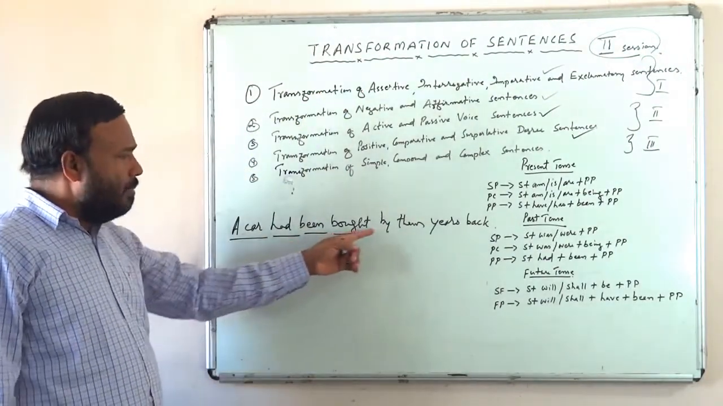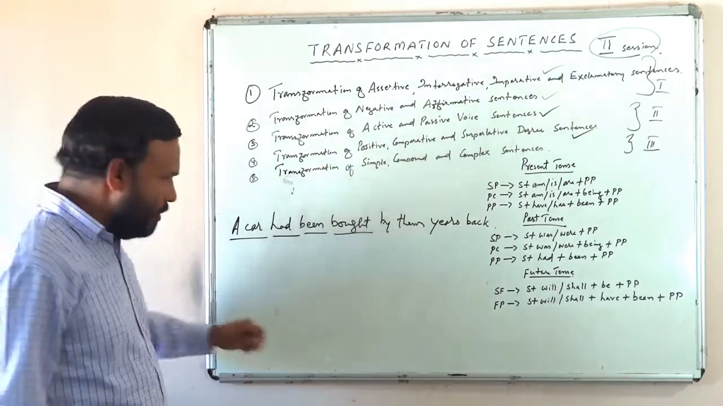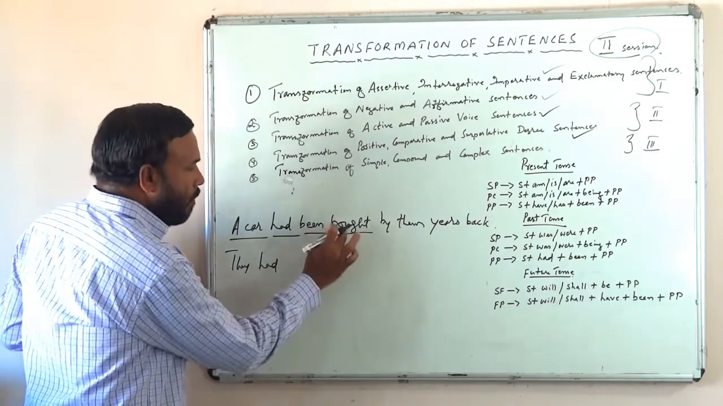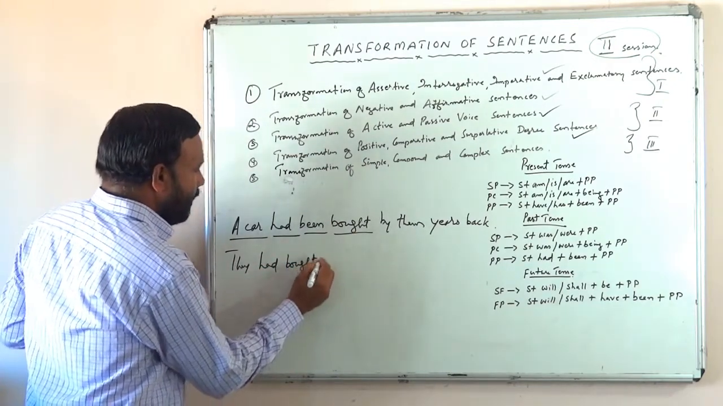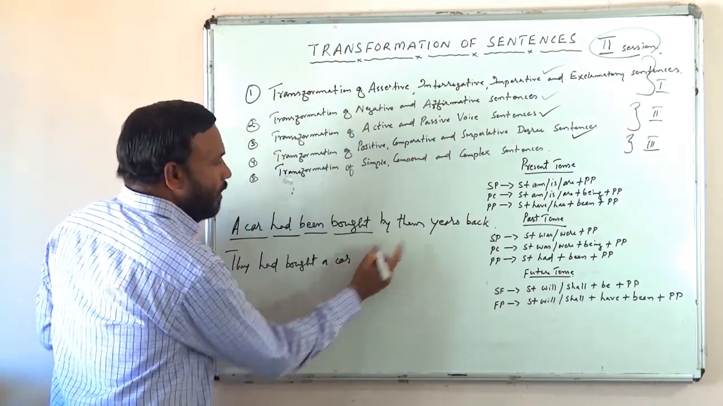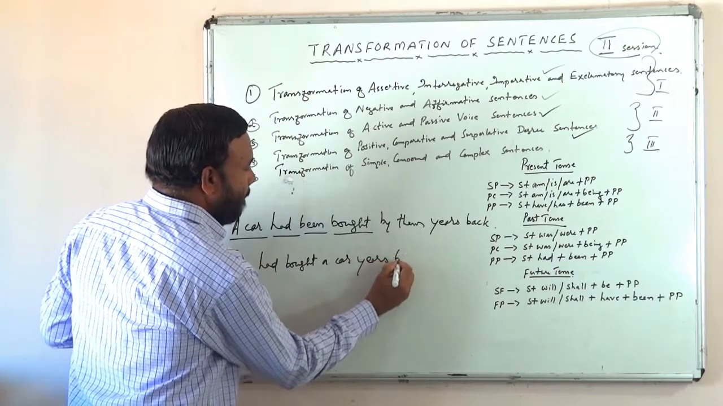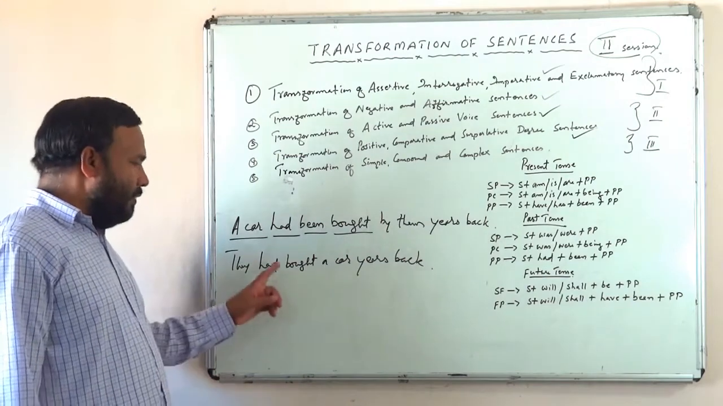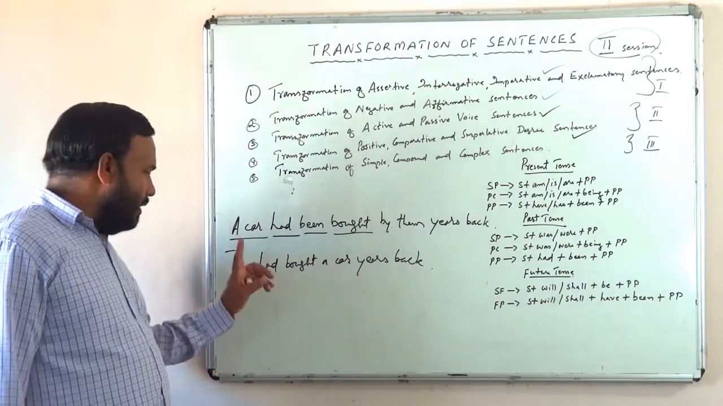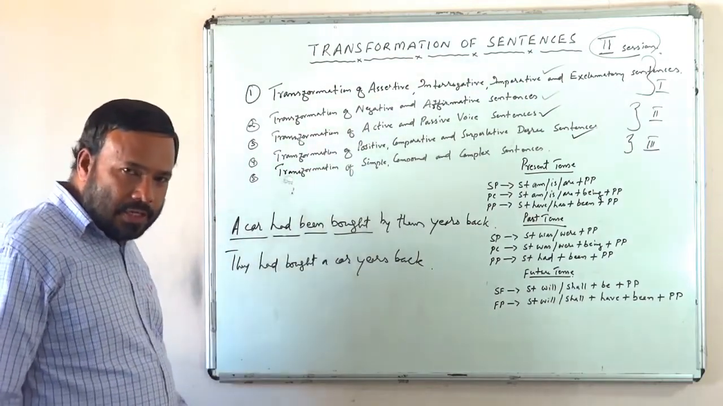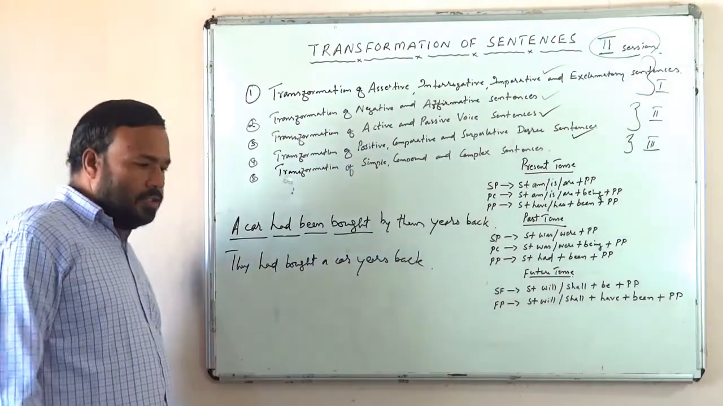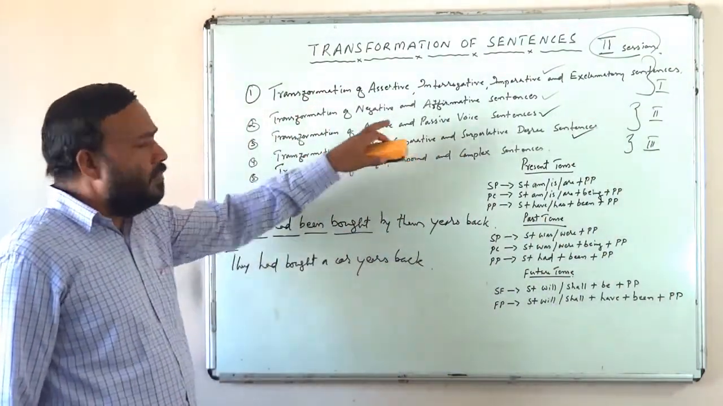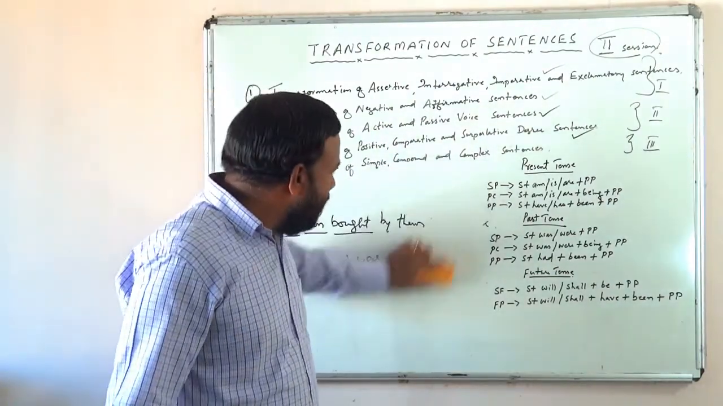Very simple. A car had been bought by them. So who is doing the action? Them. They, isn't it? So they had bought what? A car years back. A car had been bought by them years back. They had bought a car years back. This is in active, this is in passive. Is there a difference in meaning? Not at all, isn't it? So this is how you can transform a sentence from active into passive and vice versa. Very simple it is.